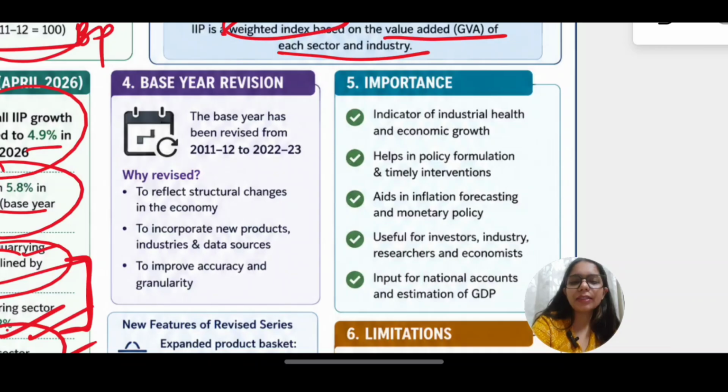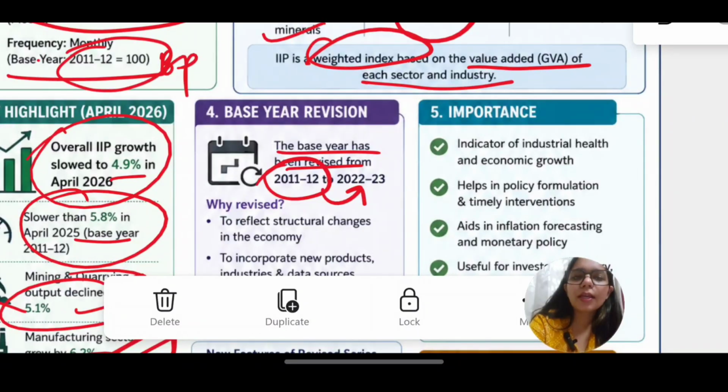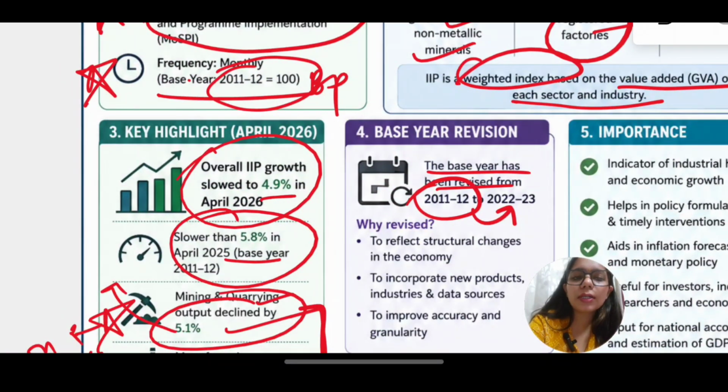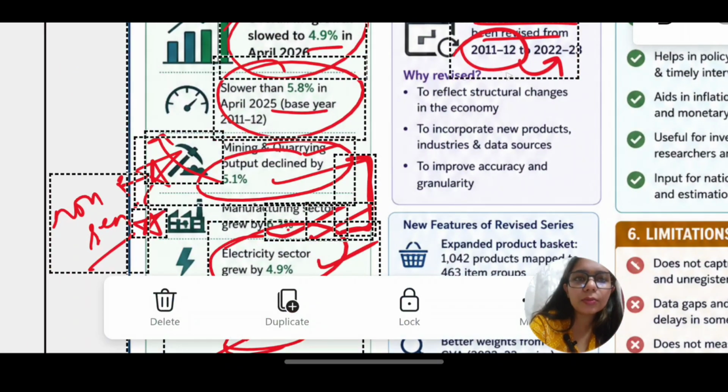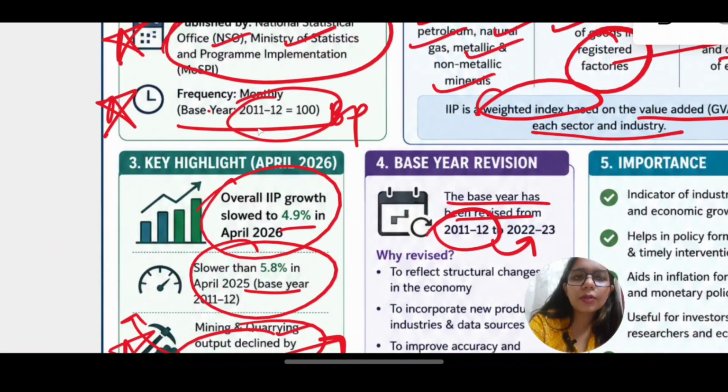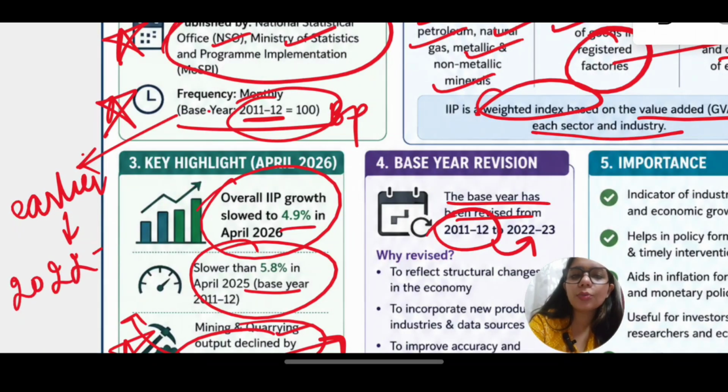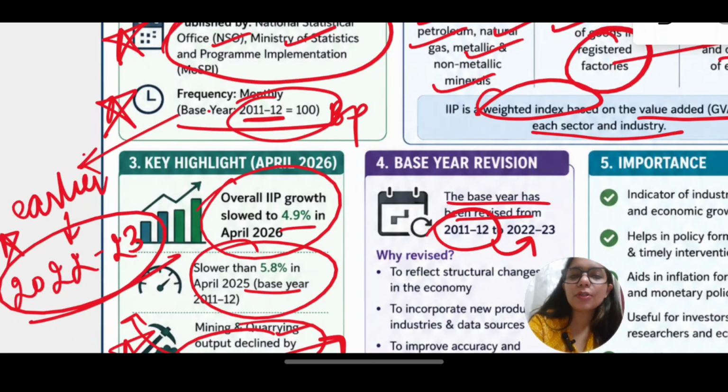Now there has been another important follow up in IIP, that is the base year has been revised from 2011-12 to 2022-23. So here we saw that the base year was written as 2011-12. This was the case earlier. Now with the latest development, the base year is 2022-23. Now this becomes very important for prelims.